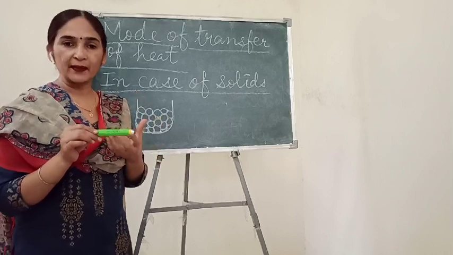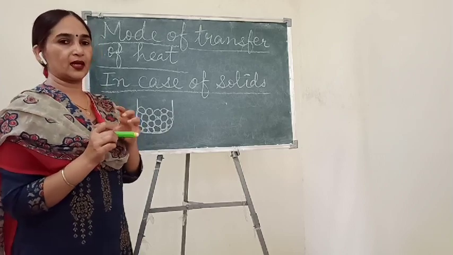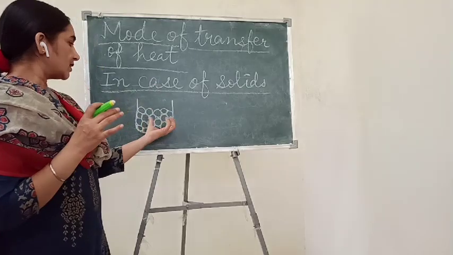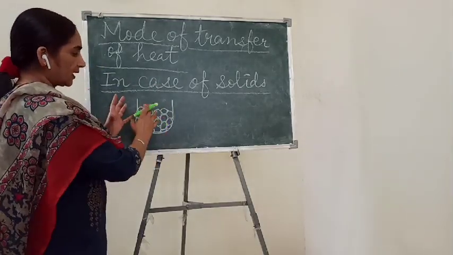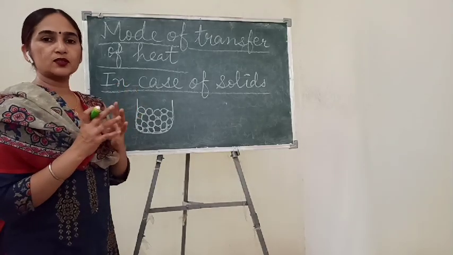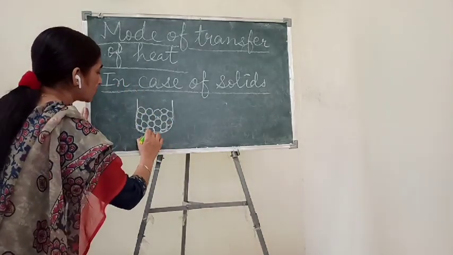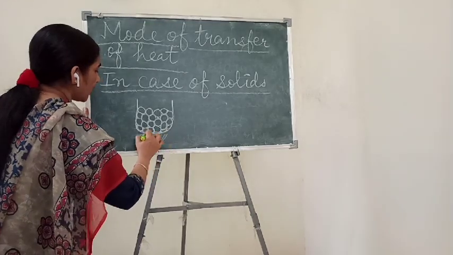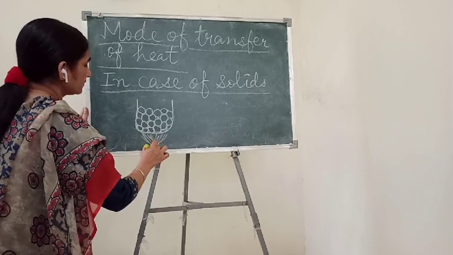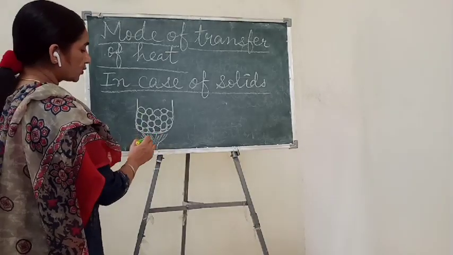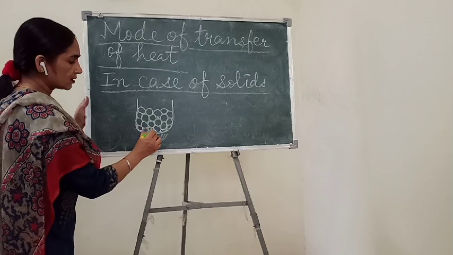And how is this happening, that process I am telling you. These metals or solids are made up of molecules which are very tightly packed, and when we provide heat to them through any source, these molecules get heated first.